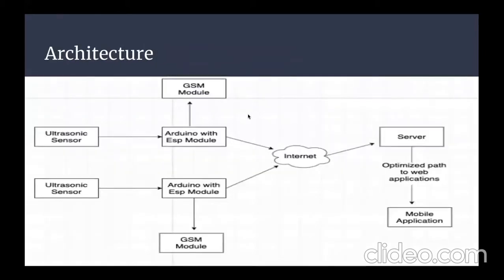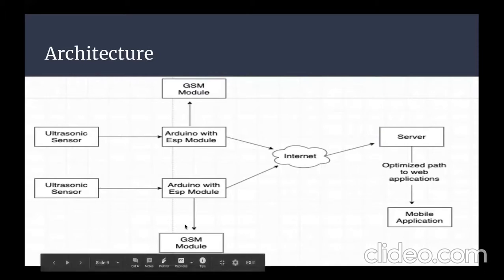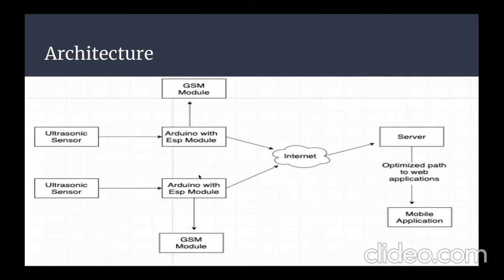So this is the architecture. The ultrasonic sensor will be interfaced with the Arduino and then the GSM module, and the ESP8266 will be generating IP addresses and communicating with the website, and will generate the bin ID and the distance of the garbage level from the ultrasonic sensor.